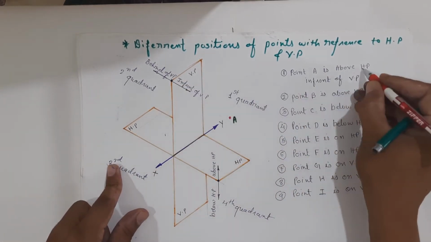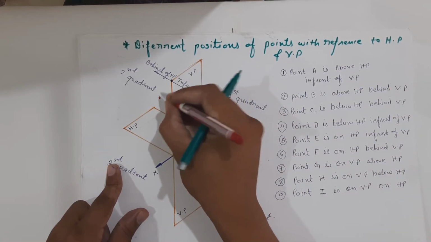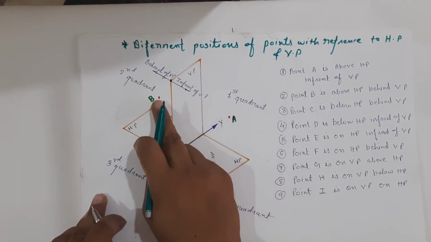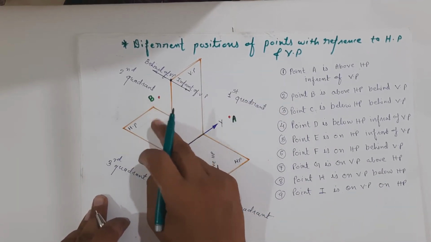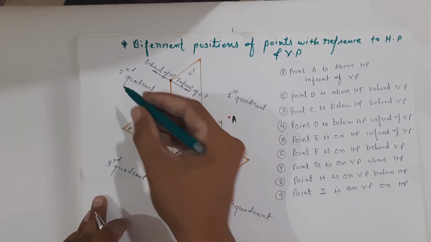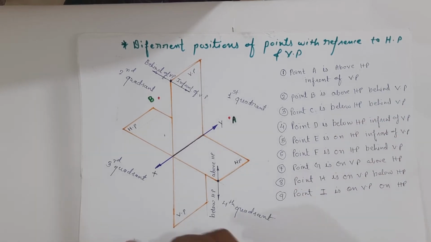So point A is above HP in front of VP. If we will take point over here, that is B point, then B is in second quadrant. So for second quadrant we can say that B is above HP behind of VP. So B is above HP behind of VP.